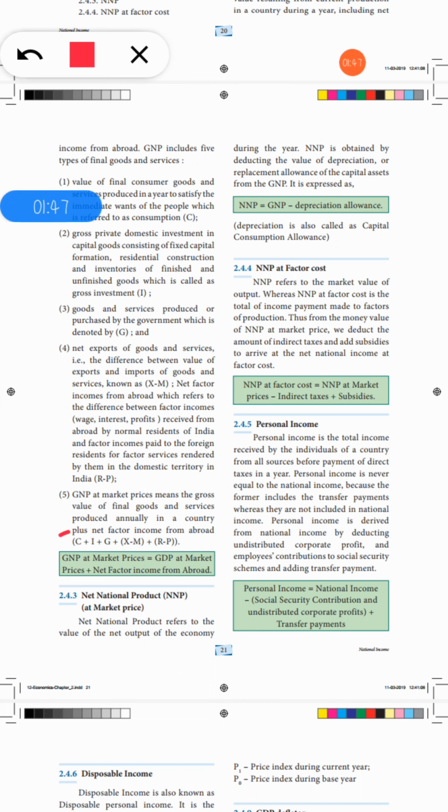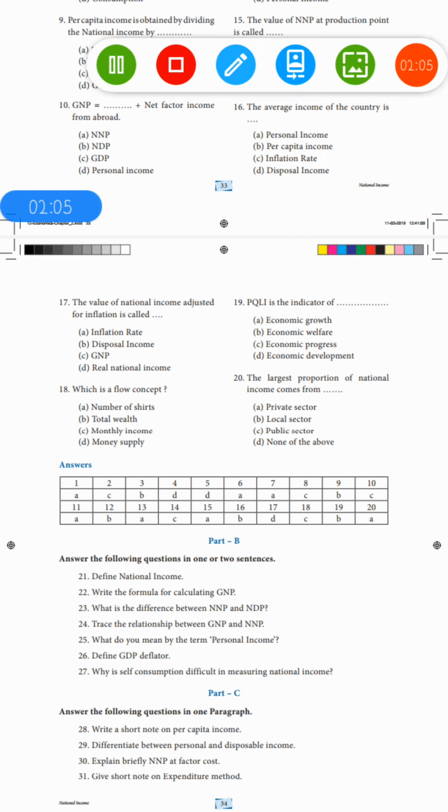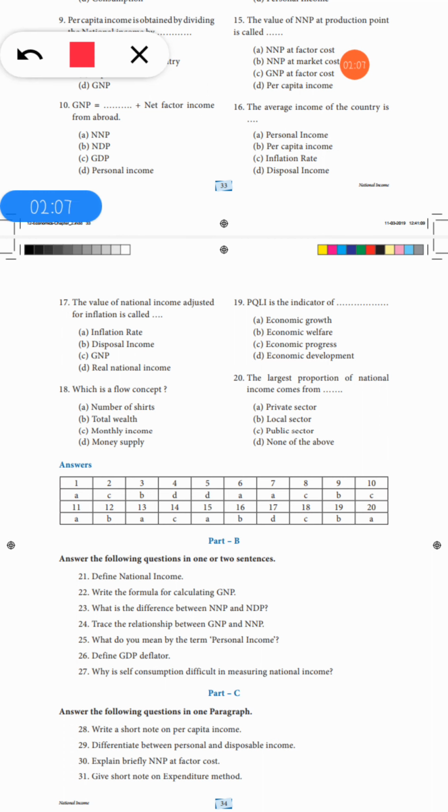Next is the third question: what is the difference between NNP and GDP? For this question, the answers are on page numbers 20 and 21. So take page numbers 20 and 21. Your third question is the difference between NDP and NNP.